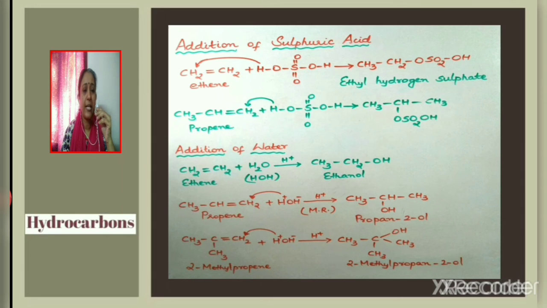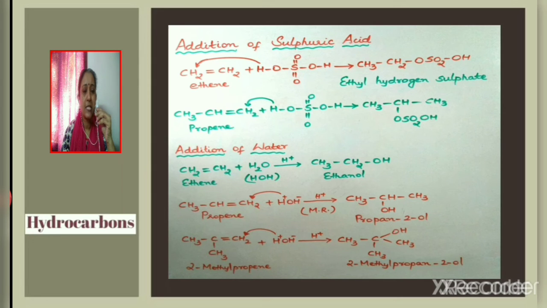Next reaction, addition of water. Addition of water to ethene takes place in the presence of acid. The product obtained is ethanol. H gets added to the CH2 carbon and OH gets attached to the other CH2 carbon, and that is how the product ethanol is formed. Now consider an unsymmetrical alkene, propene, CH3CH double bond CH2.